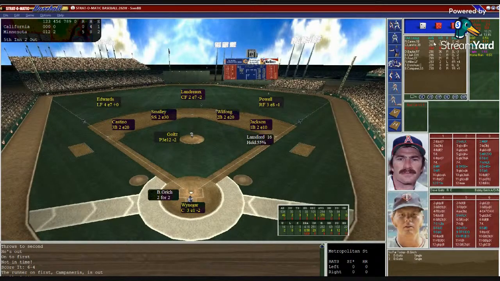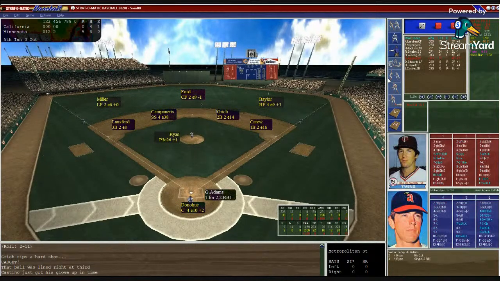So Lansford on at first with 2 outs, and here's Robert Gritch. He's 2 for 2. Average now up to .370 after 46 at-bats. Waniger puts down the target, sets in. Goltz from the stretch. Here's the pitch to Gritch, and that's a ground line out to third. Lansford with the play, and the Angels go down in the fifth. Let's go to the bottom of the fifth. It's 5-0 Minnesota.